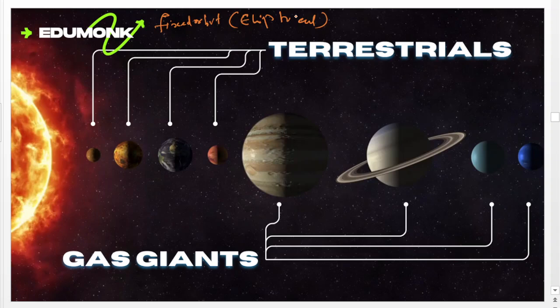Now also, the International Astronomical Union recognized 5 dwarf planets such as Ceres.